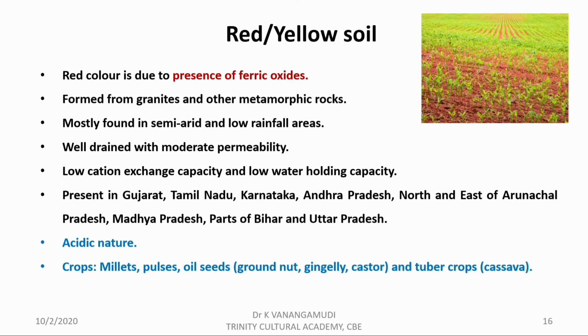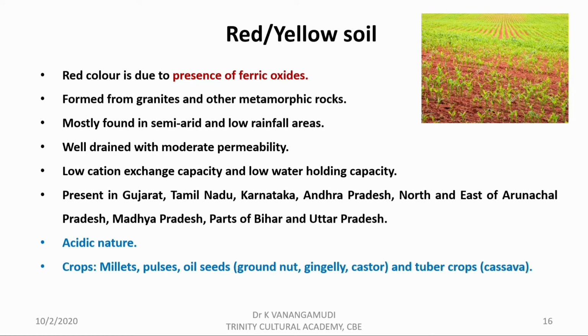Red soil, otherwise named as yellow soil. The red color is due to the presence of ferric oxide, which is formed from granites and other metamorphic rocks found in semi-arid and low rainfall areas. Red soil is acidic, well drained and moderately permeable with low cation capacity and water holding capacity. Red soil is found in Gujarat, Tamil Nadu, Karnataka, Andhra Pradesh, North and East, Arunachal Pradesh, Madhya Pradesh, parts of Bihar and Uttar Pradesh. Suitable crops are millets, pulses, oil seeds like groundnut, gingerly and castor, and tuber crops especially cassava.